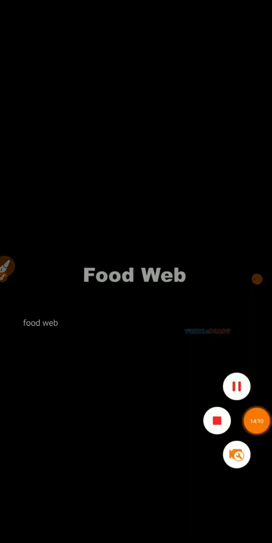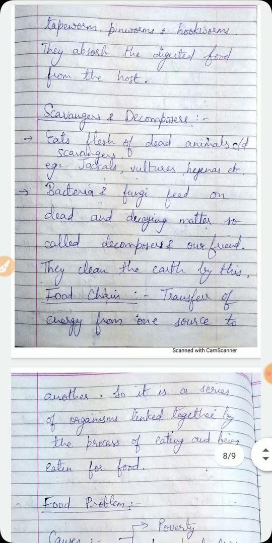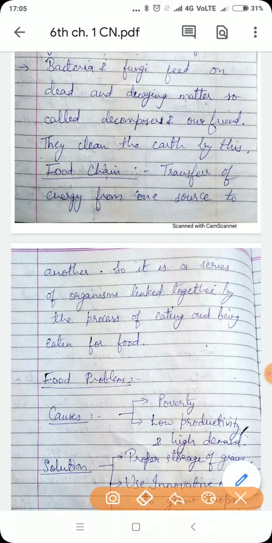Food web. The arrows in a food chain show the flow of energy. A network of many food chains is called a food web. So now I hope food chain must be clear to you, right? It is the transfer of energy from one source to another. So it is a series of organisms linked together